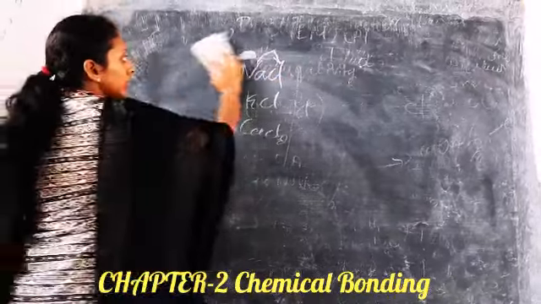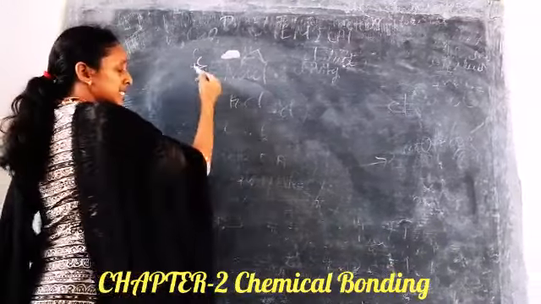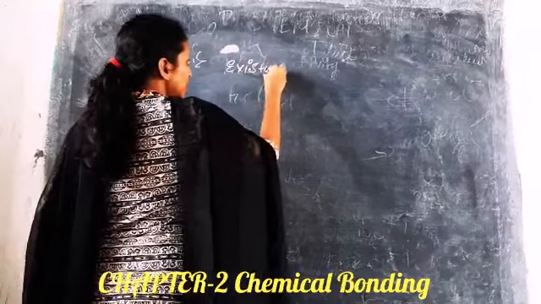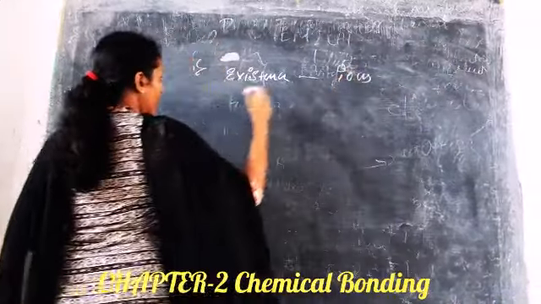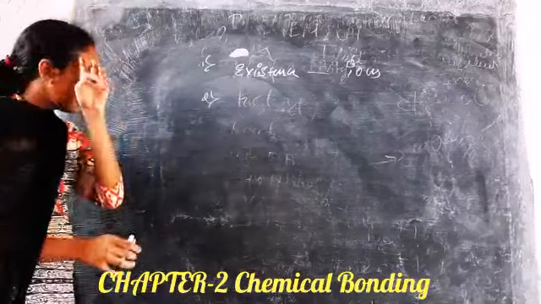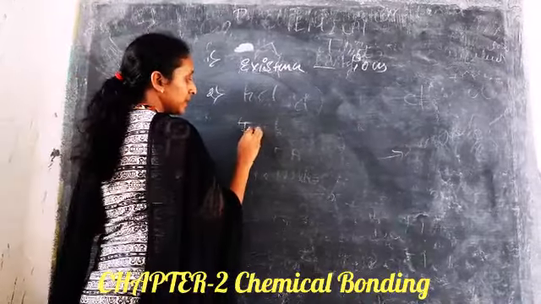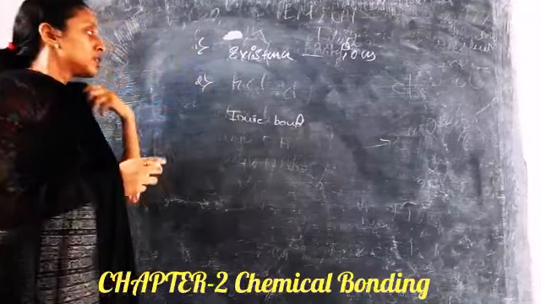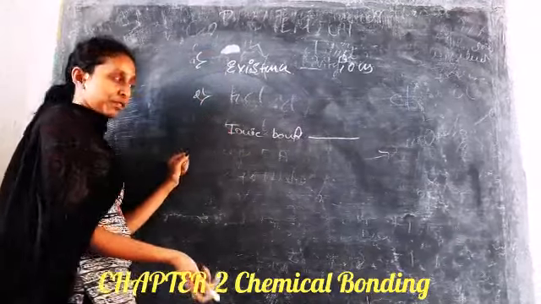So what are the properties of this electrovalent bond? First one is the state of existence. These exist as oppositely charged ions. Second one is the physical state. These are extremely solid because the ionic bond is a very strong bond. It is formed by the force called the electrostatic force of attraction.